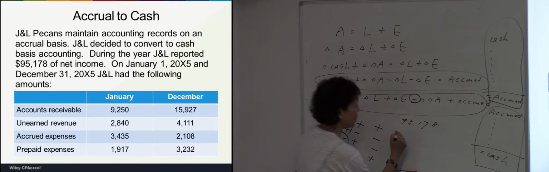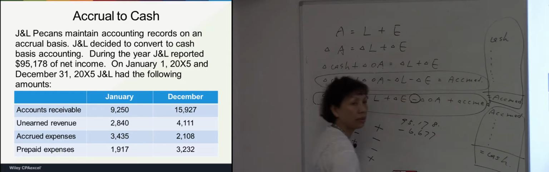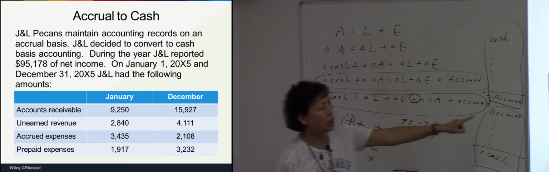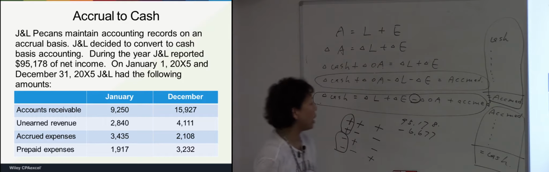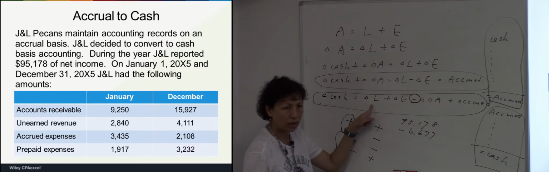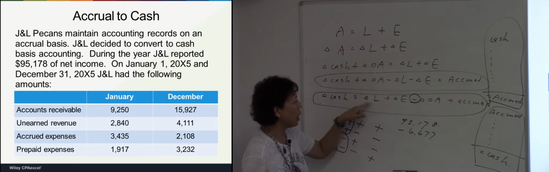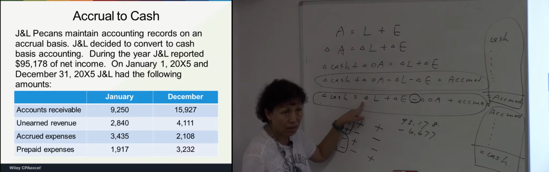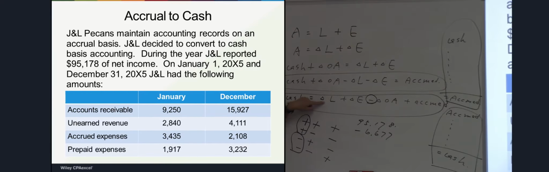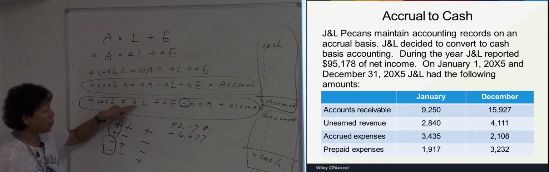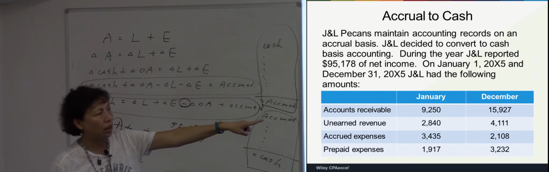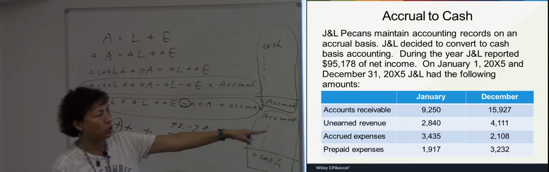So negative 6677. The second item, unearned revenue, is that a liability? Yes, unearned revenue is a liability, and the sign for liability is positive. The ending balance is 111 and the beginning balance is 2,840.